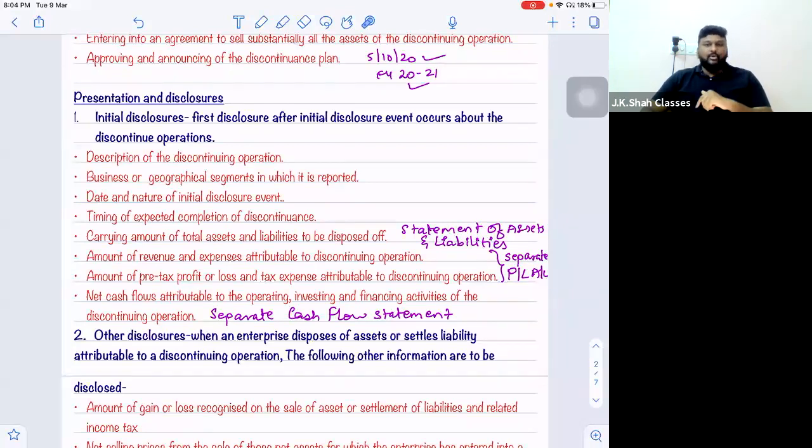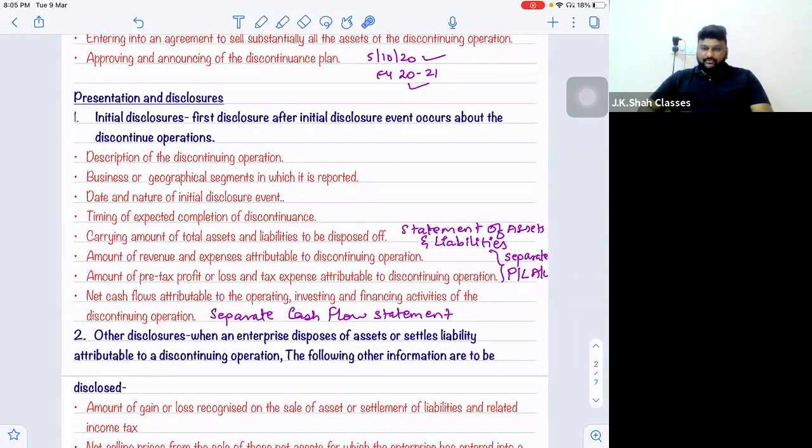So that when people go through it, they can come to know, acha, this discontinuing operation has got this much loss, which is also shown in the main P&L account. That is why the overall profitability is reducing. So this is the major reason why they say you prepare a separate P&L account. Then finally, net cash flows attributable to the operating, investing and financing activities of the discontinuing operation. So it is nothing but you have to prepare a separate cash flow statement.